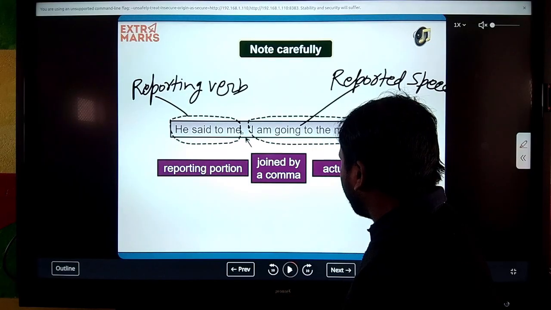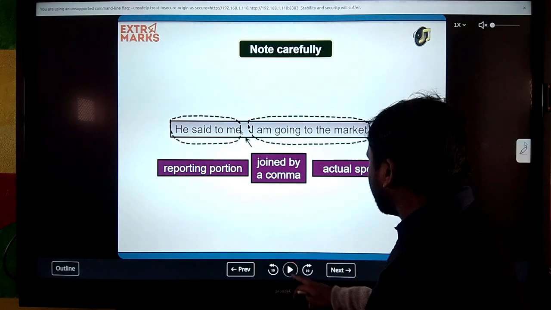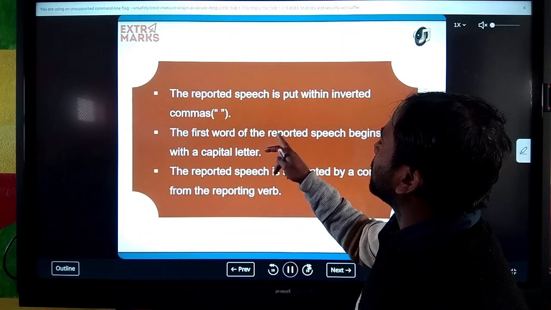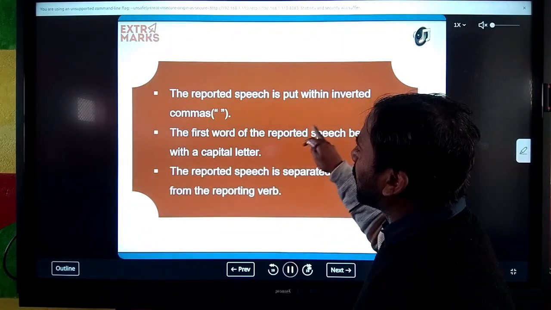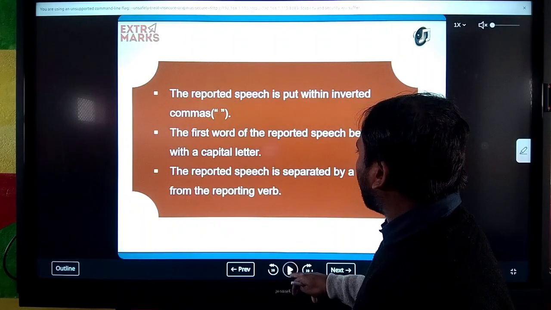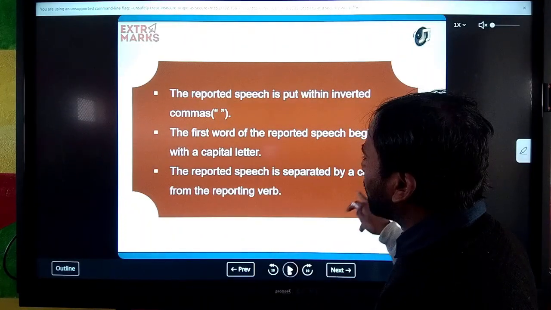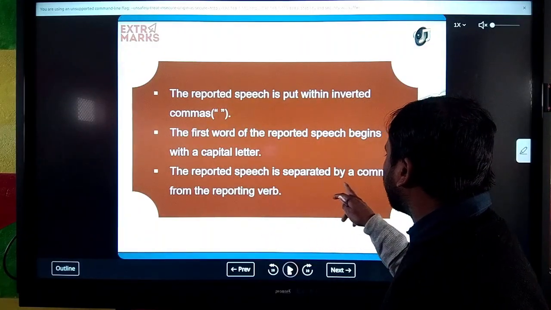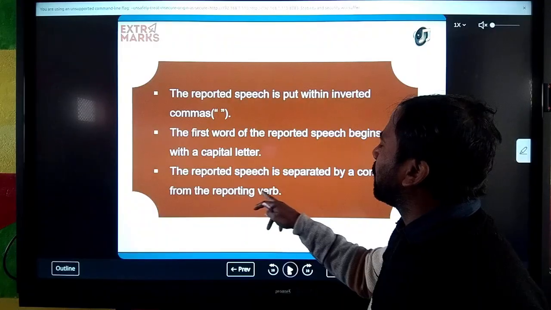So let's see the next point. The reported speech is put within inverted commas. The first word of the reported speech begins with a capital letter. The reported speech is separated by a comma from the reporting verb.